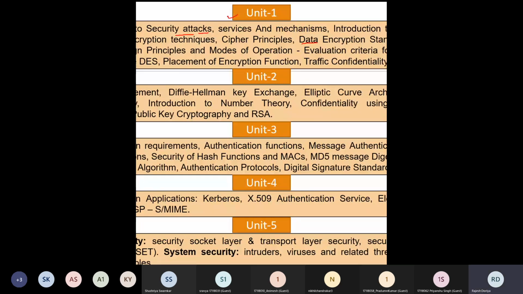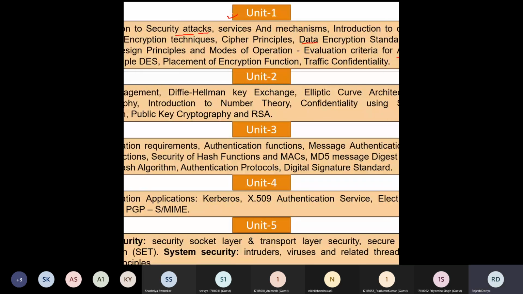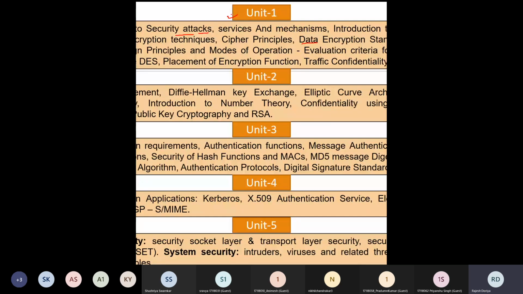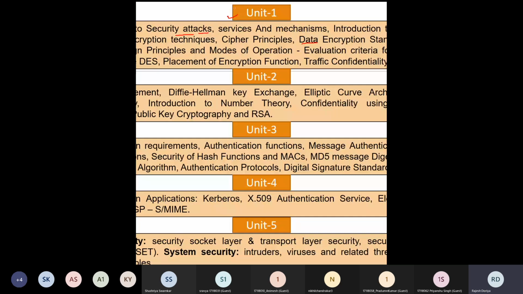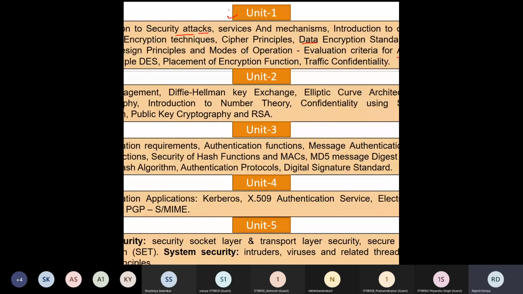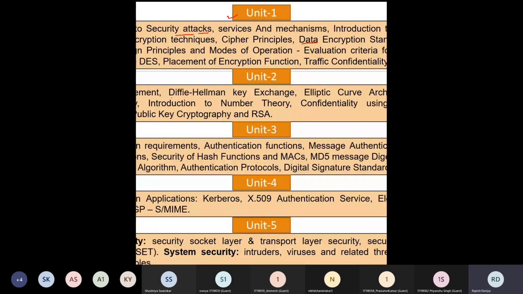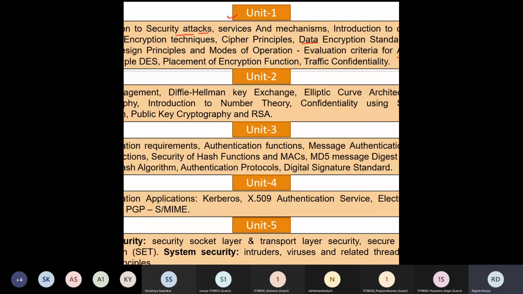Okay, this is all about your unit number 1, and it carries a lot of important topics if you talk about all the 5 units. Then your unit number 2 is a light one. In that one, we are going to see some of the key management techniques, and one of them is going to be your Diffie-Hellman key exchange technique.